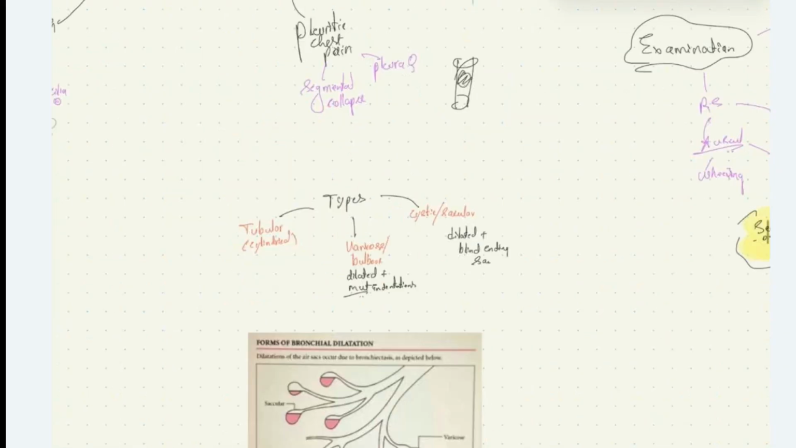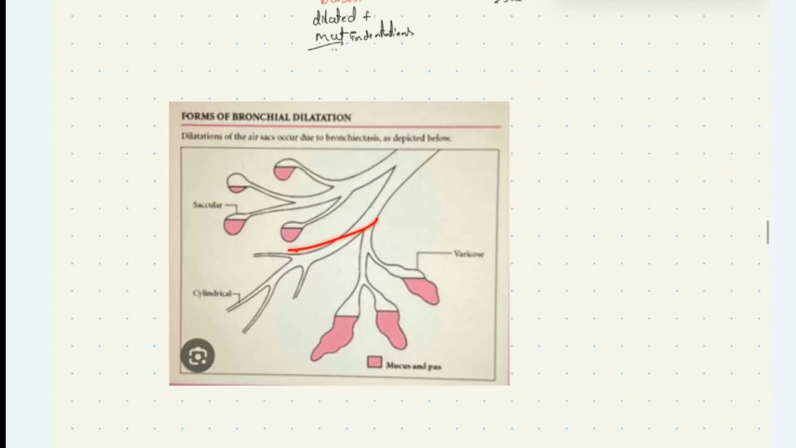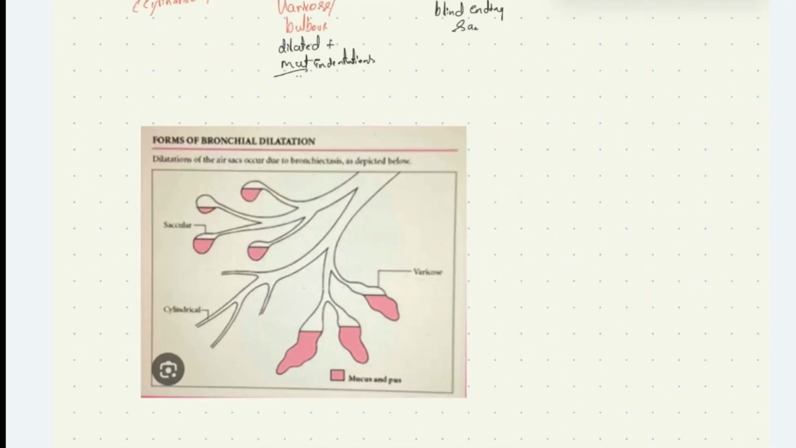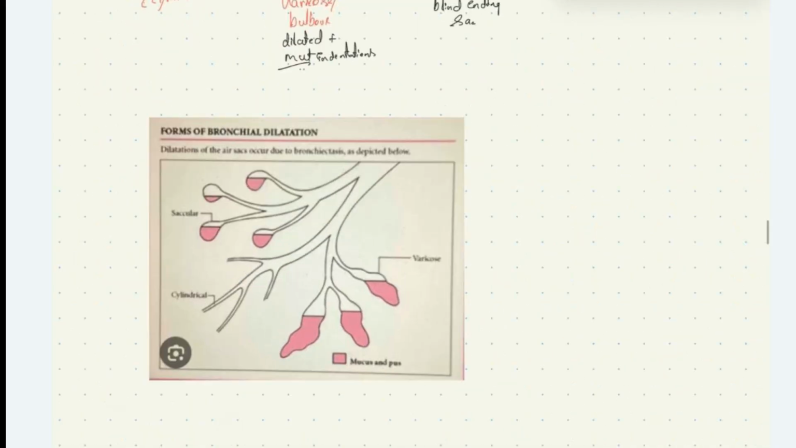Now, based on the type of dilation, we have three types of bronchiectasis: the tubular type, varicose or bulbous type, and cystic or saccular type. In tubular type, there is diffuse cylindrical dilation of the bronchioles. In varicose or bulbous type, the dilation will have indentations in between. This is called varicose type, indentations in between. And then we have cystic or saccular type, where along with dilation, the dilated bronchiole will end in a blind-ending sac. This is called saccular type.